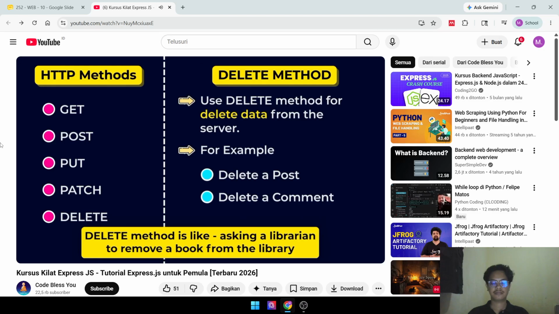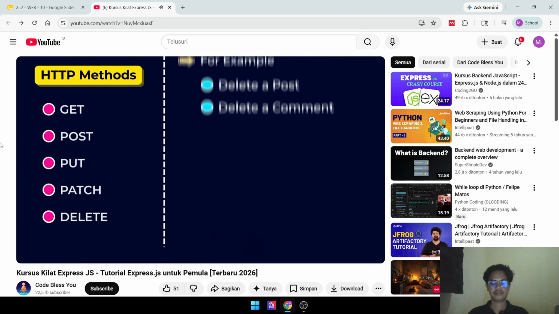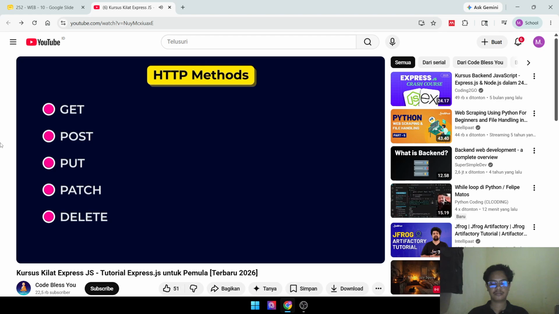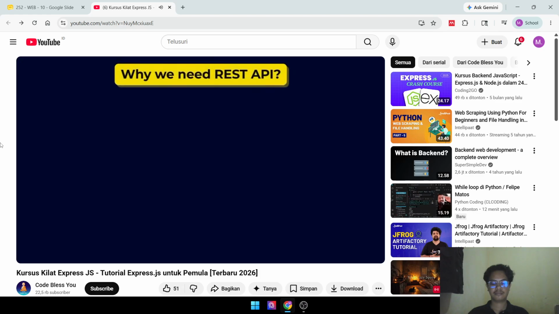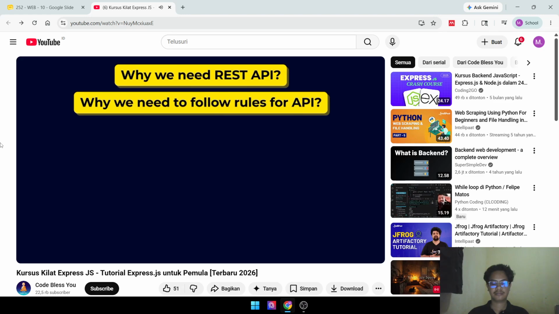So you can see HTTP methods are very simple. We will use these 5 HTTP methods to define our different types of API. These are just a few rules we see currently, but don't worry, we will learn all these rules as we build APIs. Now you might ask why we need REST API, why we need to follow rules for building an API.